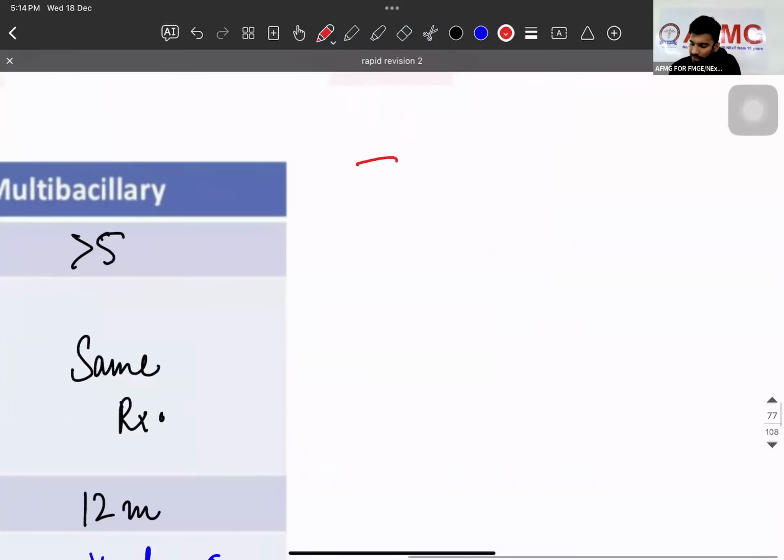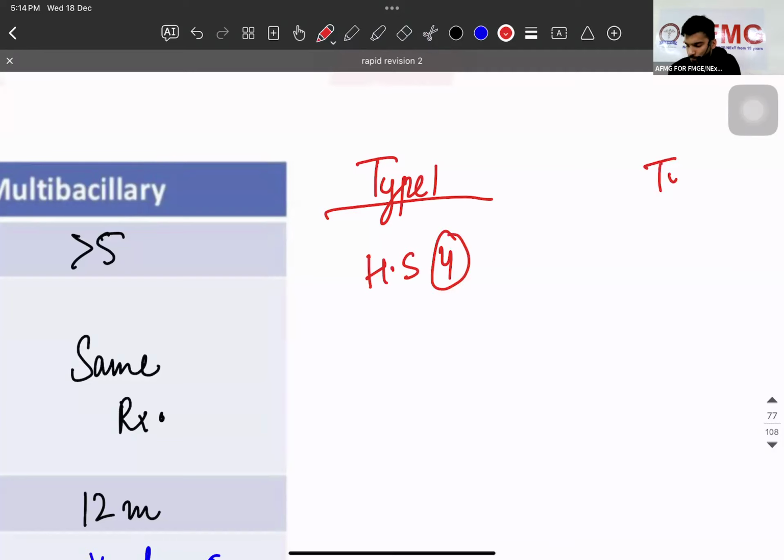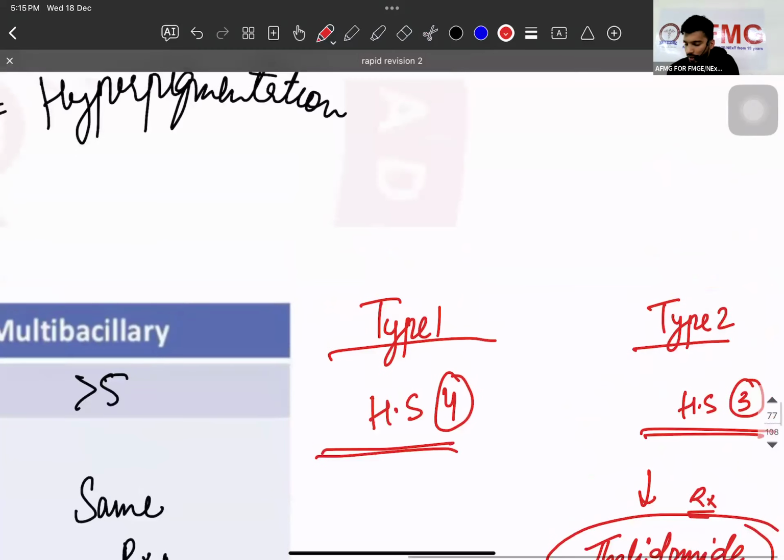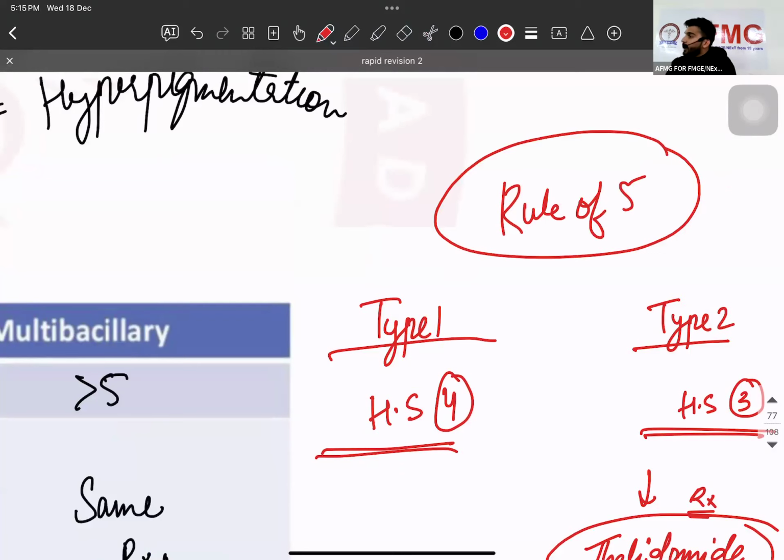चलो बता दो. Type 1 lepra reaction, you have a rule of 5, तो कौन सी hypersensitivity होगी? 4. Type 2, hypersensitivity 3. Is that clear, बच्चों? Yes sir. What is the drug used for lepra reaction? Thalidomide. और इसको क्या बोलते हैं? Rule of 5. क्लियर हो गया? Done. Next.